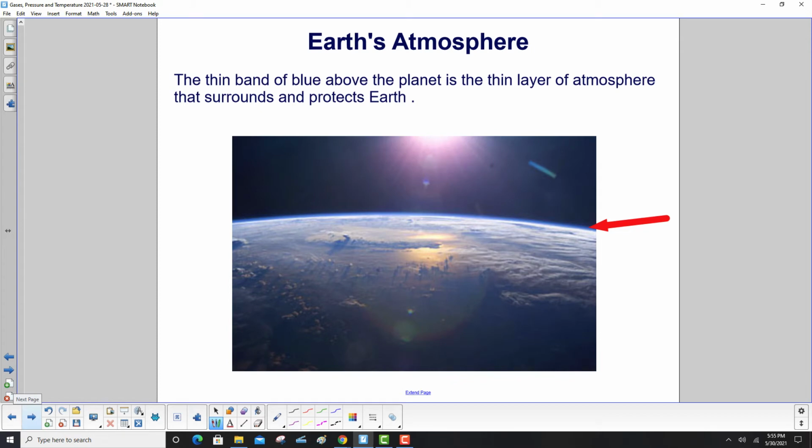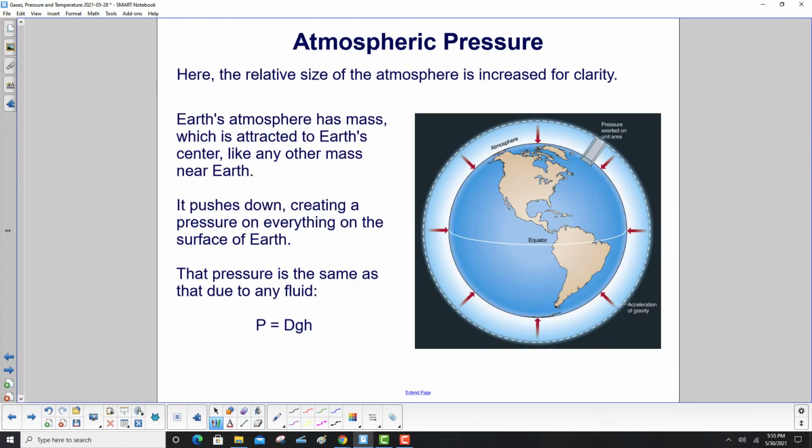The thin band of blue, right there, and this arrow is pointing to it also. It's very thin, okay? That's the thin layer of atmosphere or fluid that surrounds and protects Earth. Here, we've expanded the relative size of the atmosphere for clarity. The previous slide showed you just how thin it is, but here we're making it a little bigger so we could fit those arrows in and write atmosphere.